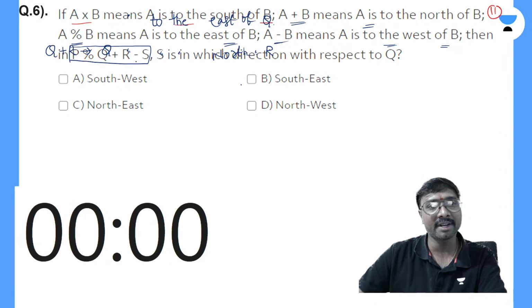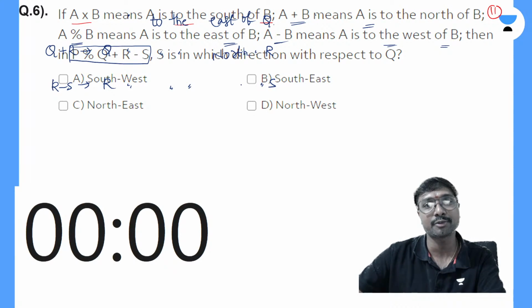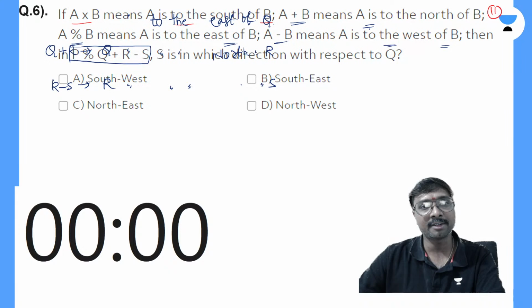Next, R minus S. That means R is to which side of S?